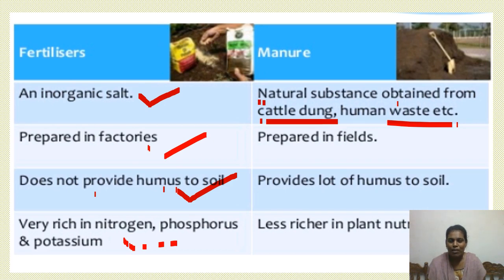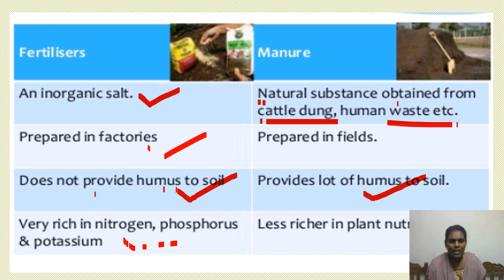Manure provides a lot of humus to the soil, which helps the plant to grow healthily. Manures are less rich in plant nutrients like phosphorus and potassium when compared to the fertilizers. What are the differences between fertilizers and manures? Fertilizers are inorganic salts that are prepared from the plant nutrients. In the same way, manures are natural substances obtained from cattle and human wastes. Fertilizers are prepared in factories. Manures are prepared in fields. Fields means the place where we are growing the crop.